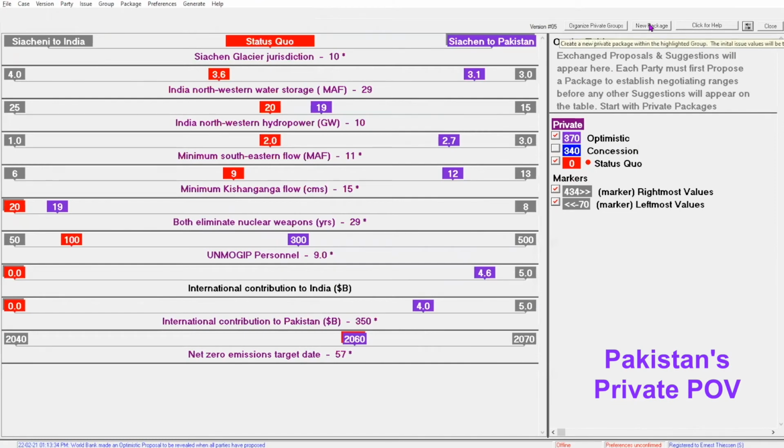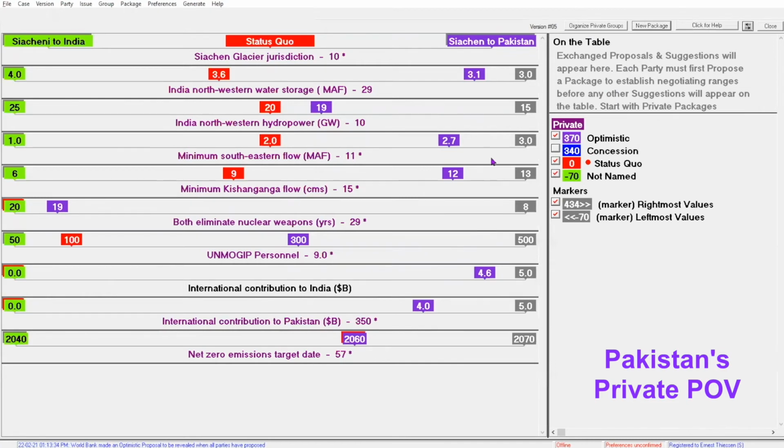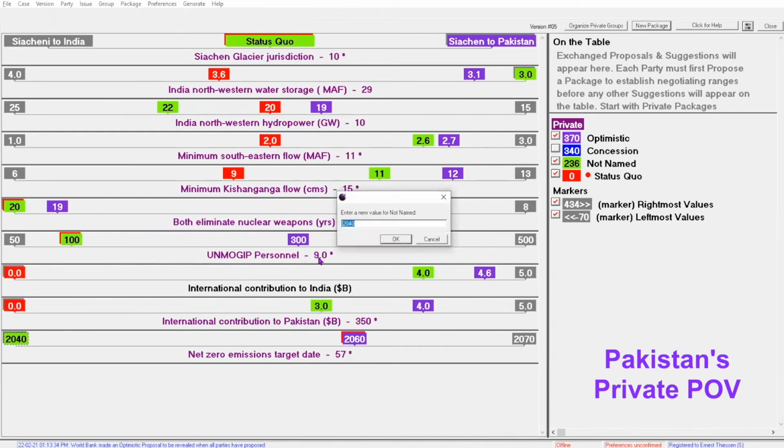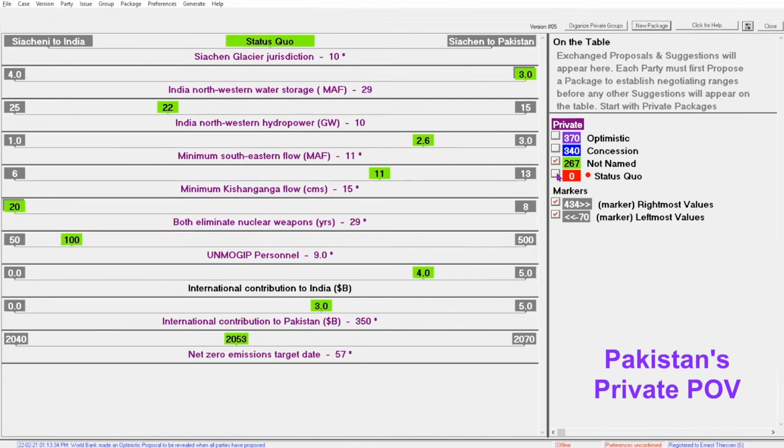Pakistan wants to create a new reference package, and starts with a new, not named package. By default, the flags for this new package appear first on the left-hand side. Pakistan drags the flags for each issue to create a new reference package. Notice how the rating of this package increases as we move the flags toward the end of the range that is preferred by Pakistan. The final rating is 267 points, or nearly $3 billion compared to the status quo. Pakistan plans to use this package later in the negotiations.